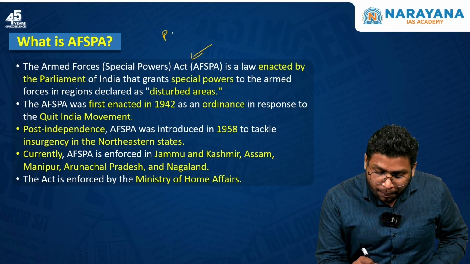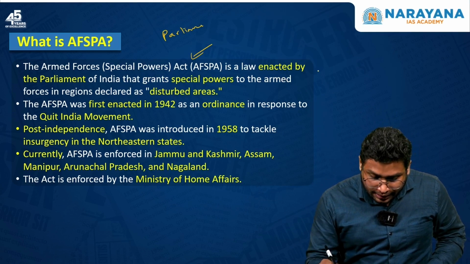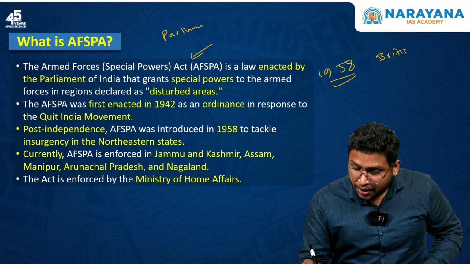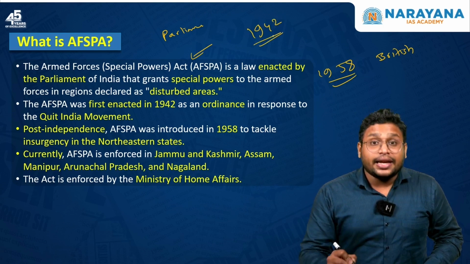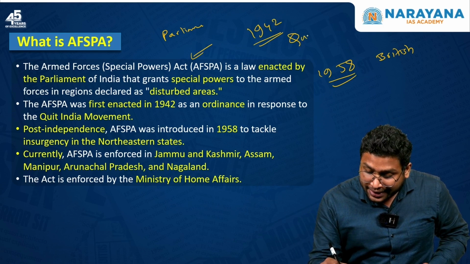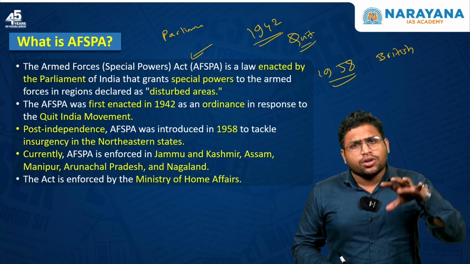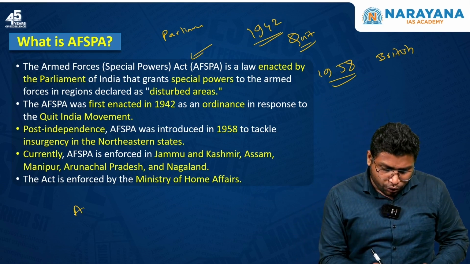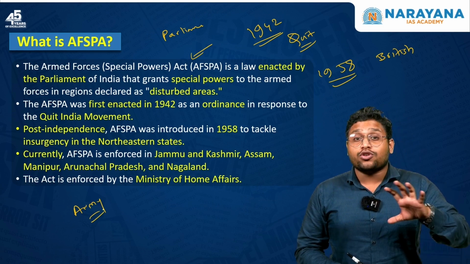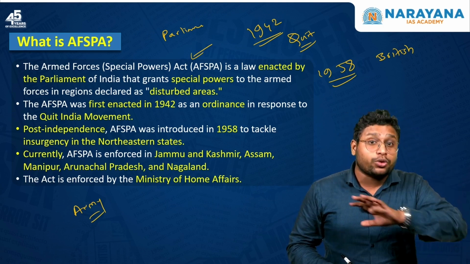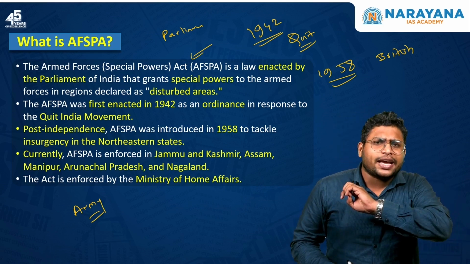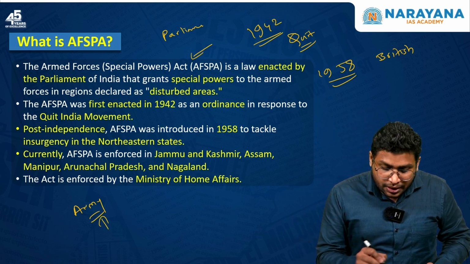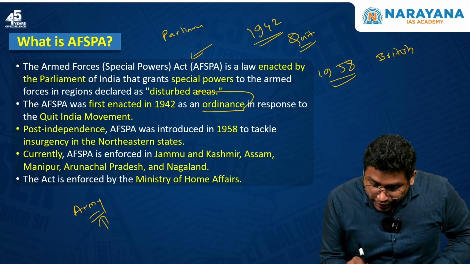See, this is an act of parliament. It was brought in the year 1958. But there is a history, and that history is of the British era. You see, in the year 1942, India had gone for the Quit India movement. At that time, the British government wanted to curb this Quit India movement. For that, they decided that we'll give immense power to the armed forces, that is their army. That power was somewhat like this, that they can arrest anybody without any warrant, they can kill anybody and there will not be any prosecution against this army personnel for doing this act. So this kind of power was given by the government of that time in the form of an ordinance.